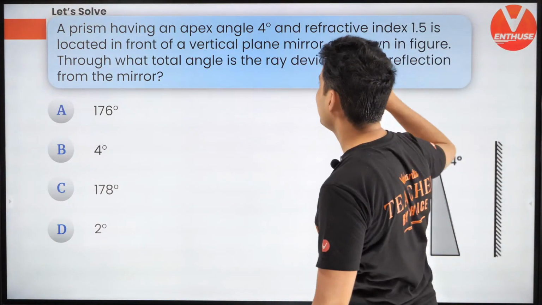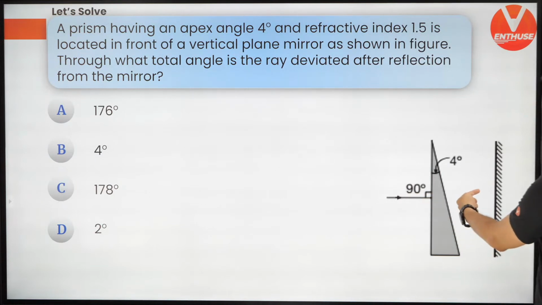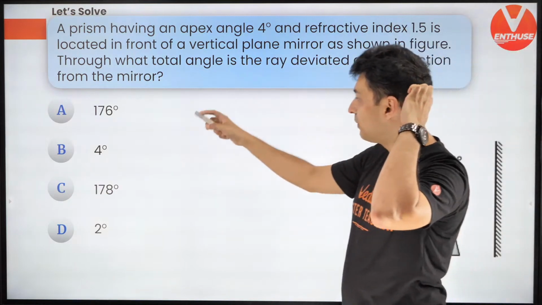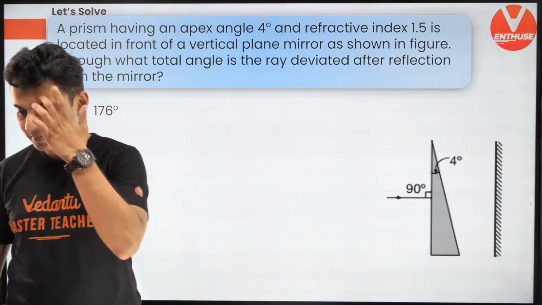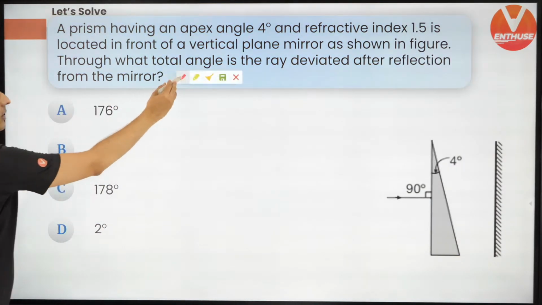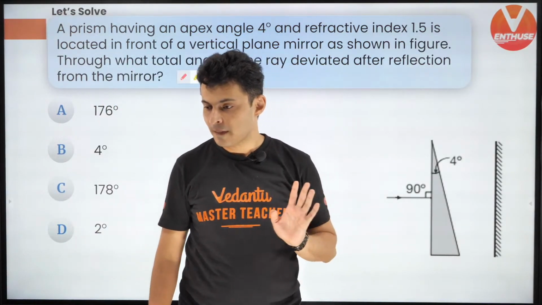All right. So prism having some angle over here, light is falling like this, it gets deviated, it hits the mirror and it goes back. So what is the angle of deviation from the mirror? Come on guys, let's see how many of you are going to get this. Come on, this is a 20-second question. You should have got this by now.